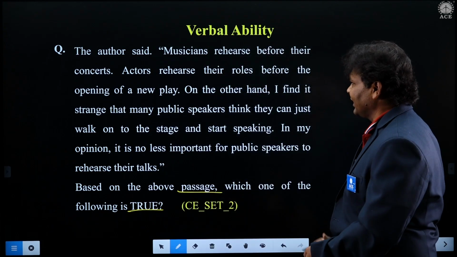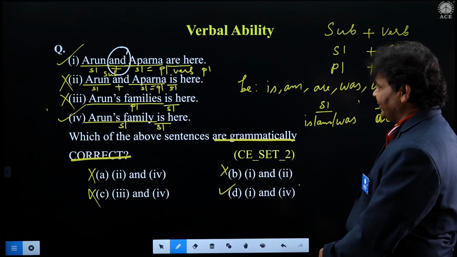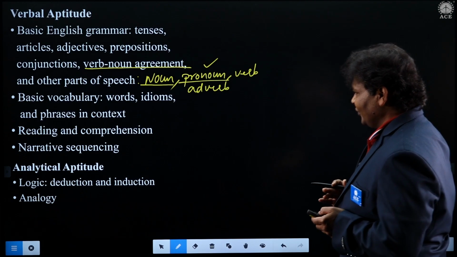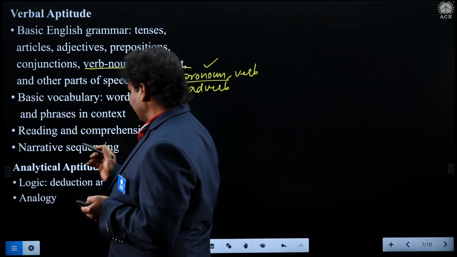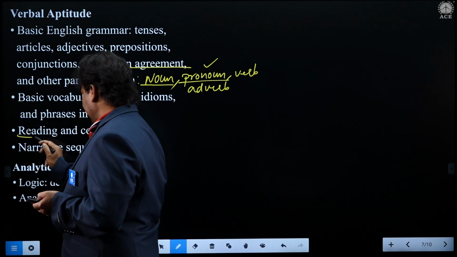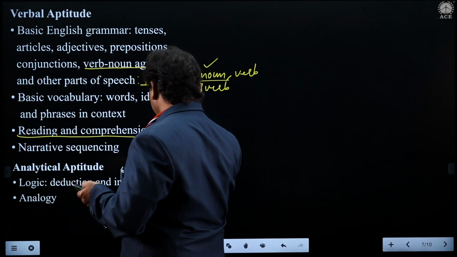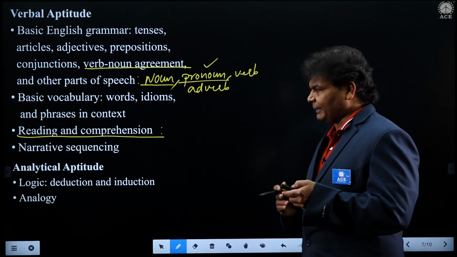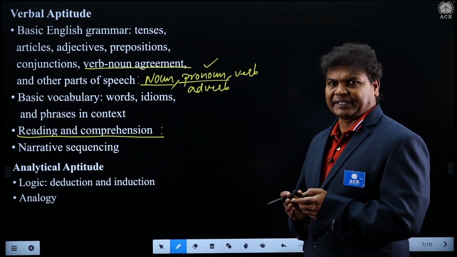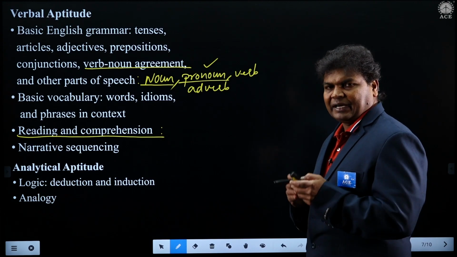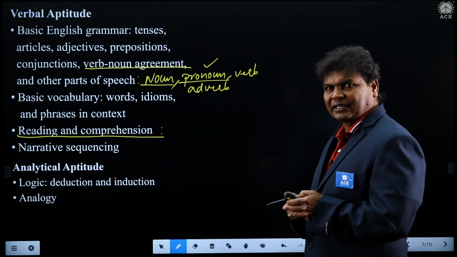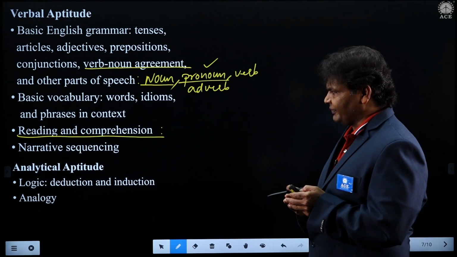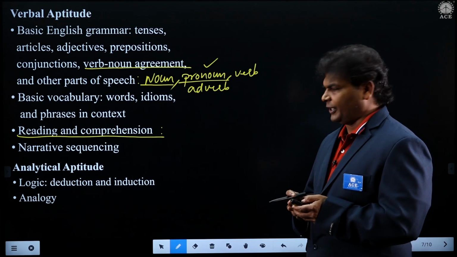So where has this question been taken from? Here we go. Now, if you go, students, you see here, there is what we call reading and comprehension. Now, the question has been taken from here. Something is true to the given passage. This is new content that is being given to us, students. Earlier, we had a chapter called critical reasoning, and they have replaced it with reading and comprehension.